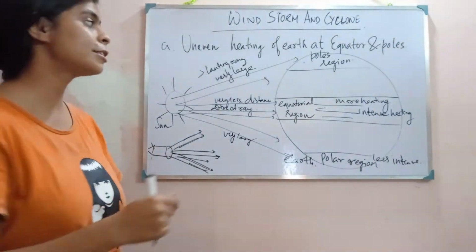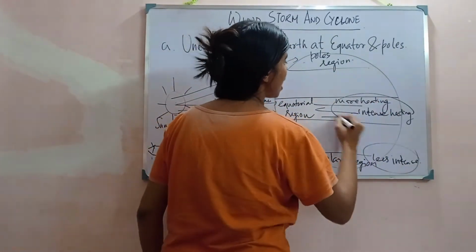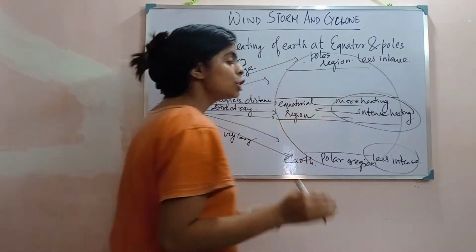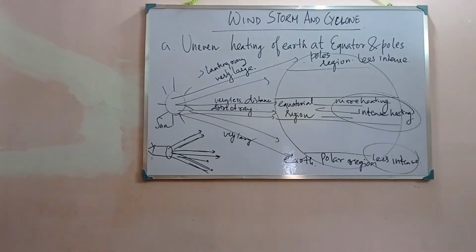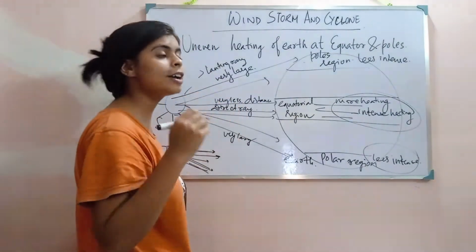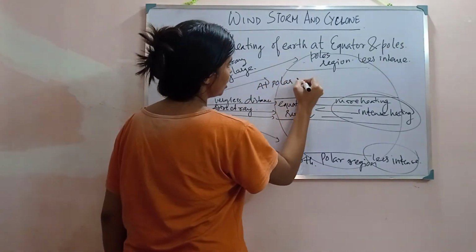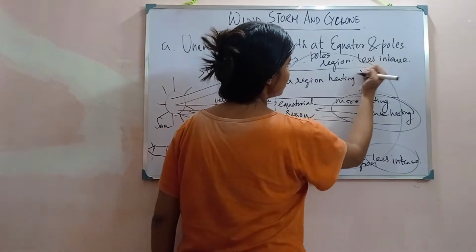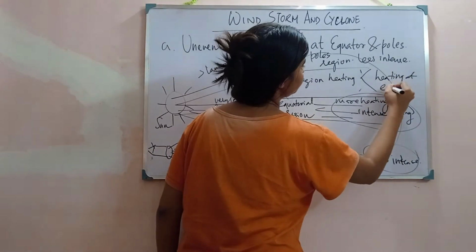And as a result, since the heating of the earth is uneven, due to this uneven heating, it creates a wind current. At the polar region, the heating is less than the heating at the equatorial region.